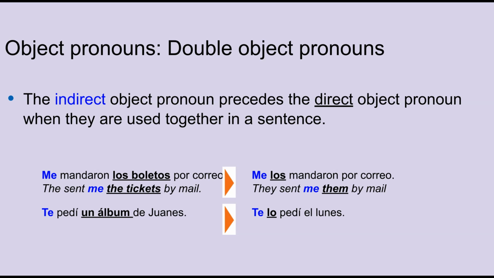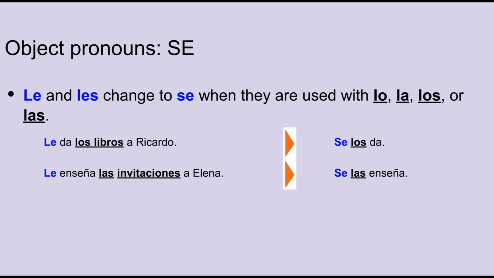Here's another one. Te pedí un álbum de Juanes. Te lo pedí. Muy bien. Now, let's look at a special rule when both direct and indirect object pronouns are in the third person. The indirect object pronoun le and les both change to se when they are used with the direct object pronouns lo, la, los, or las. Let's watch what happens. Le da los libros a Ricardo. Se los da.